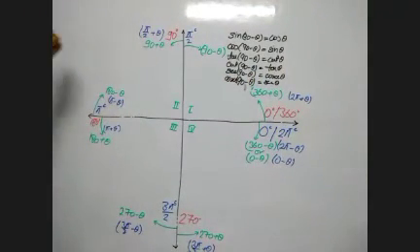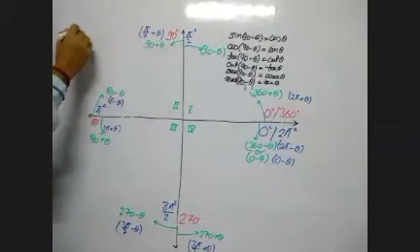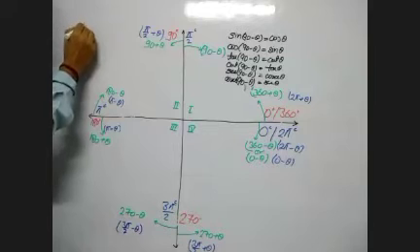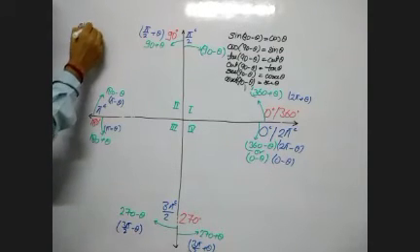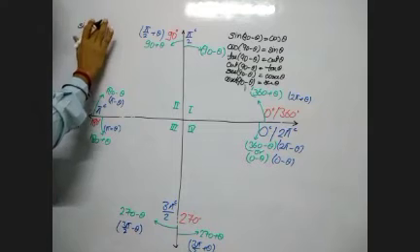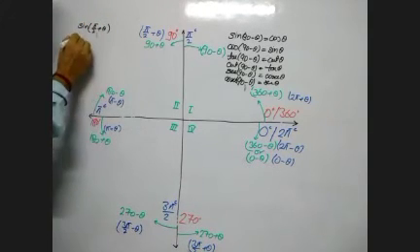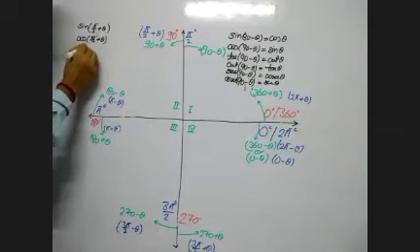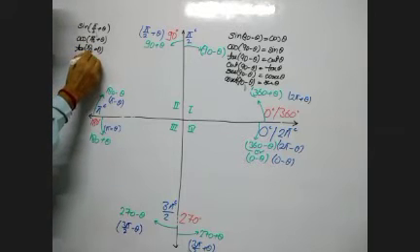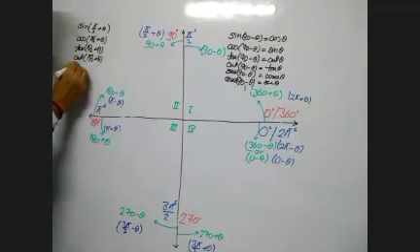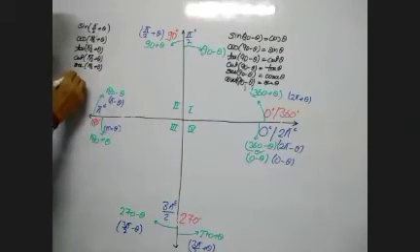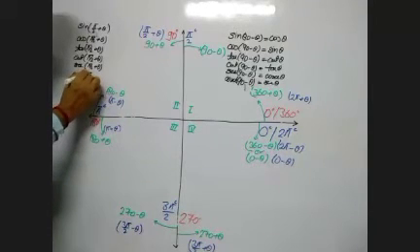Same way, if I am going to 90 plus. Now this time I am writing with the radian. So it will become sine pi by 2 plus theta, cos pi by 2 plus theta, tan pi by 2 plus theta, cot pi by 2 plus theta, sec pi by 2 plus theta, and at the end cosec pi by 2 plus theta.